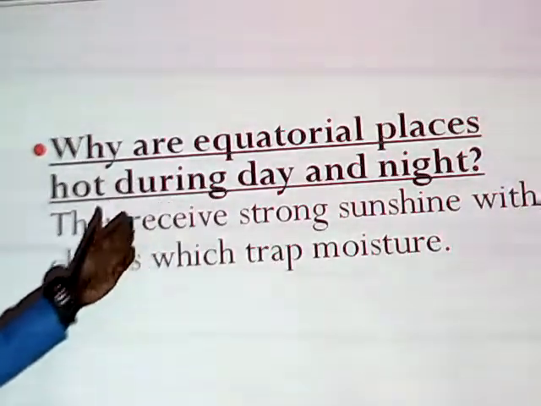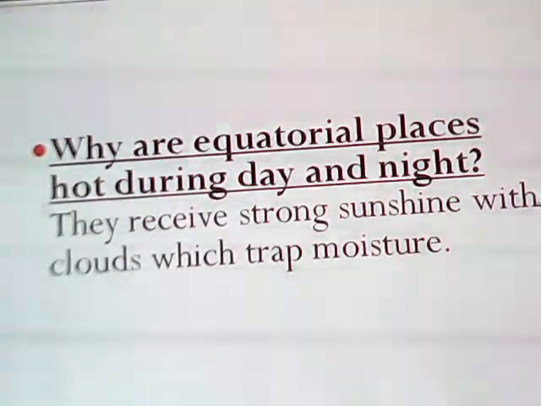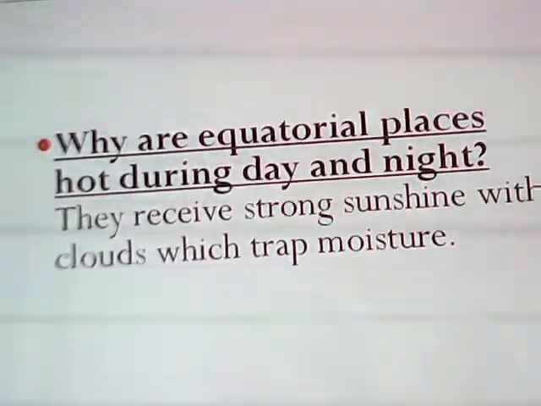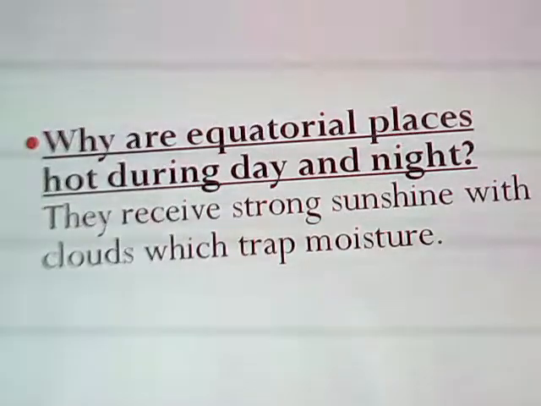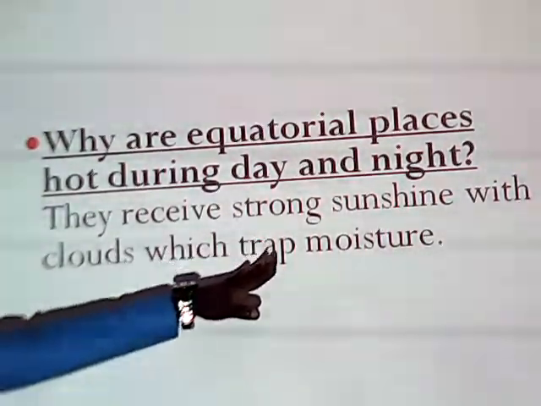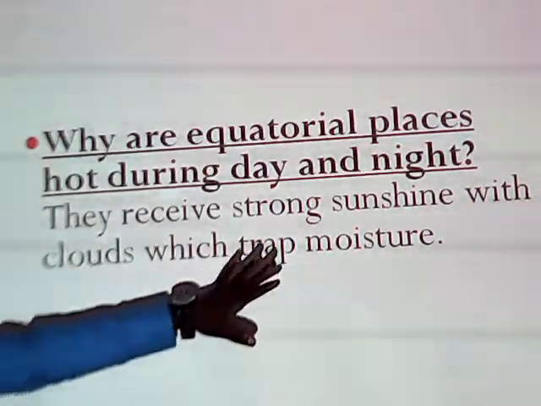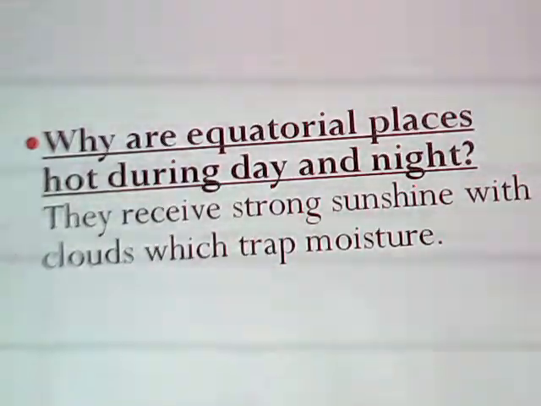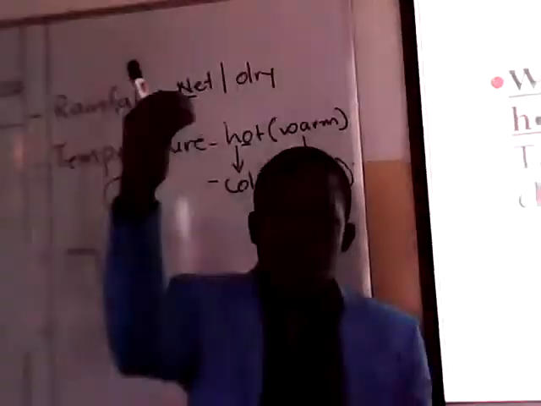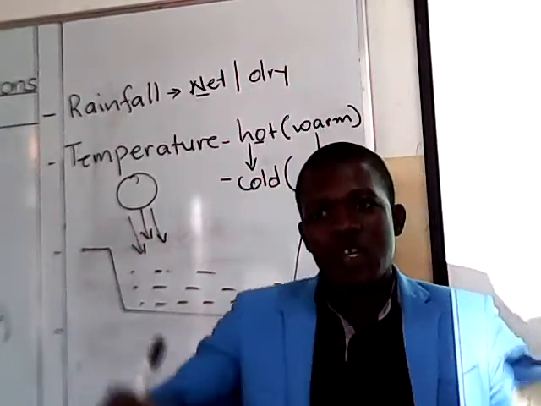Why are equatorial places hot during day and night? In the day, it is hot. At night, it is hot with much rainfall. Why? They receive strong sunshine, with clouds which trap moisture. Now, very fast, I want to use 1 minute and explain this to you. Because there are strong sun rays in this region, the rate of evaporation will be high.